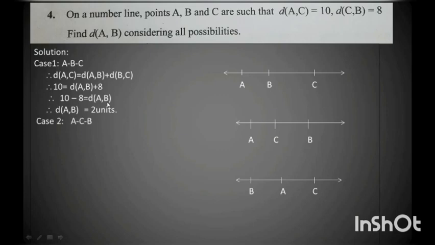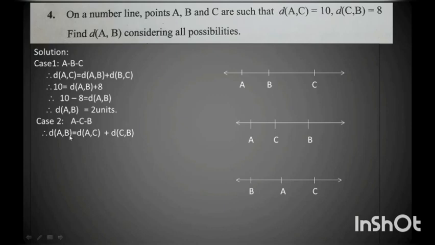Now I will go to the next condition where C lies between A and B. First I took B between A and C, now I take C between A and B. So I write distance AB is equal to distance AC plus distance CB. Again I substitute the values.